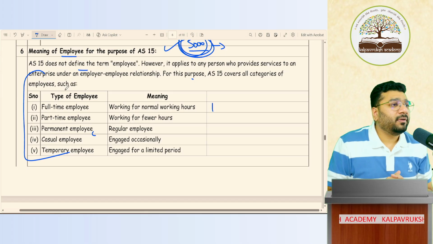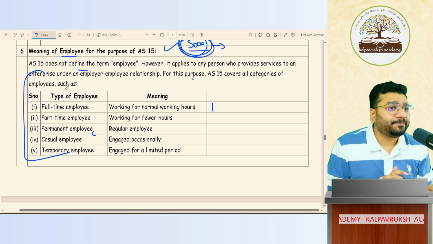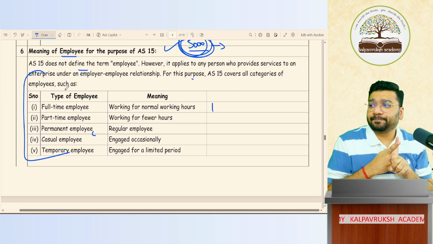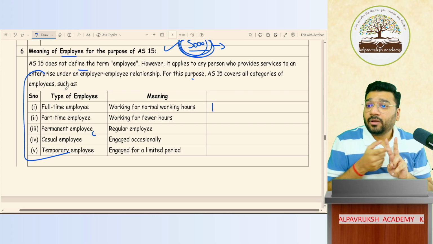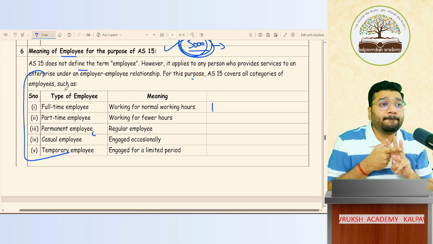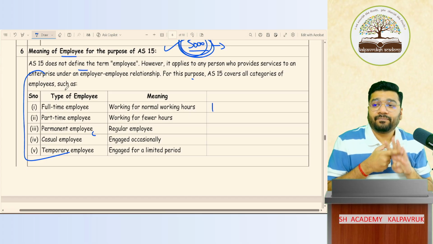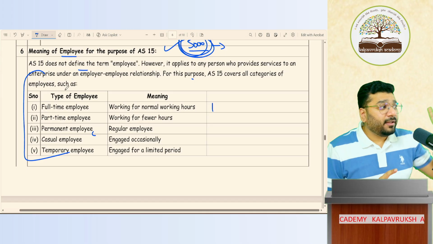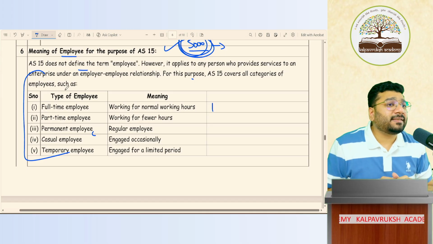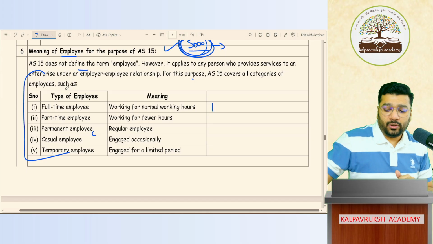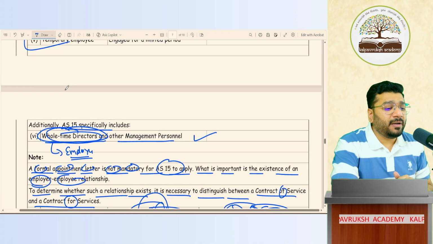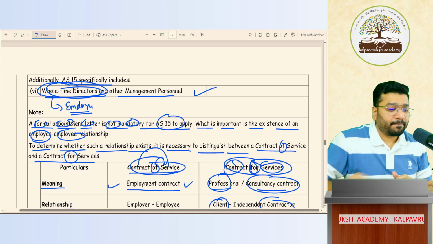So who are all a part of your employee? Full-time employee, then permanent employee. Five people covered. Additionally covered are whole-time directors and other management personnel.